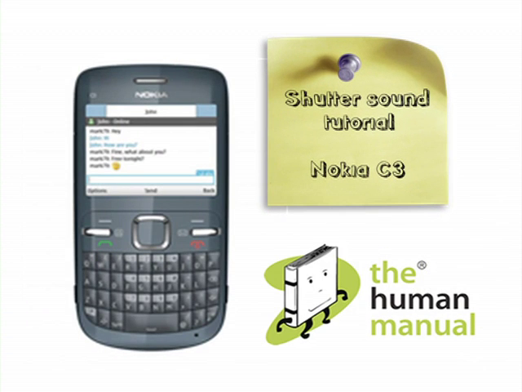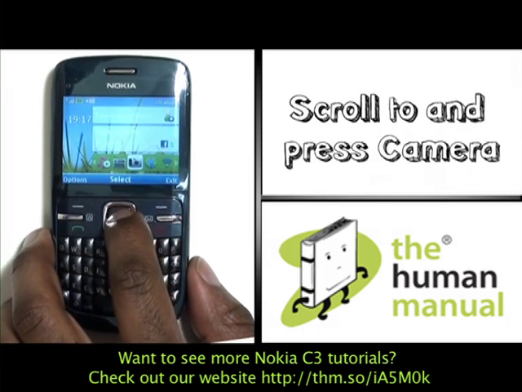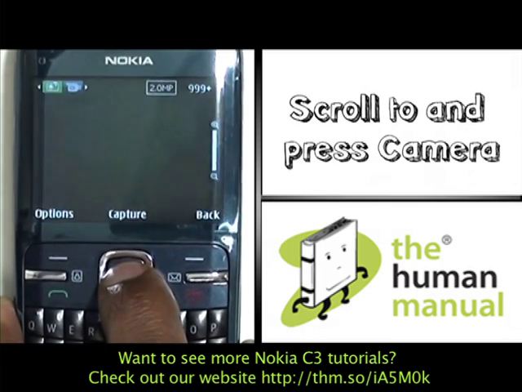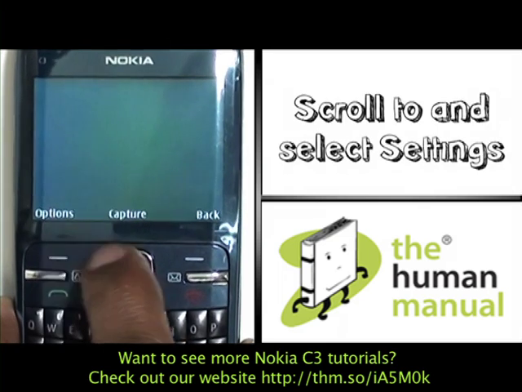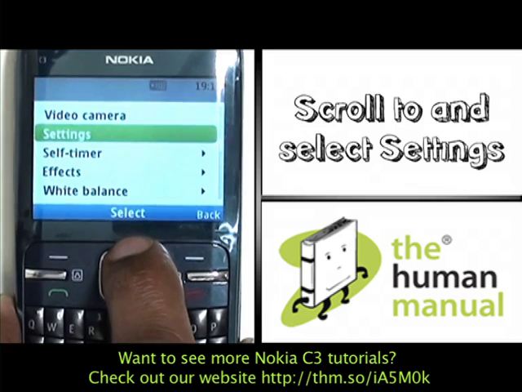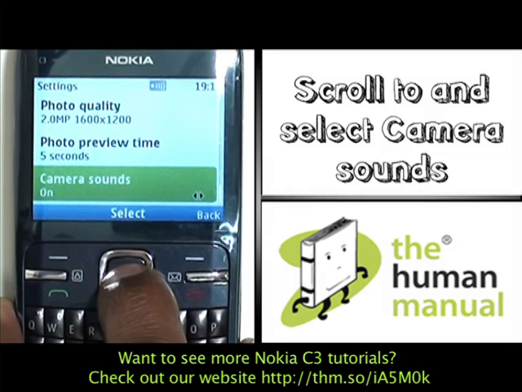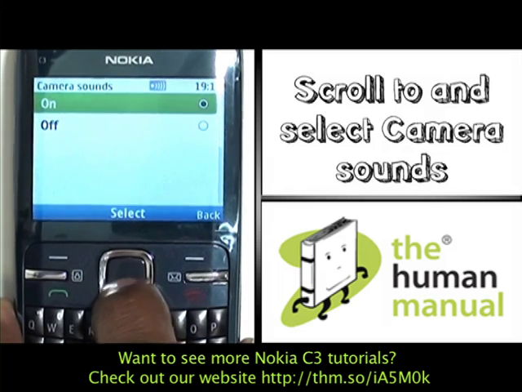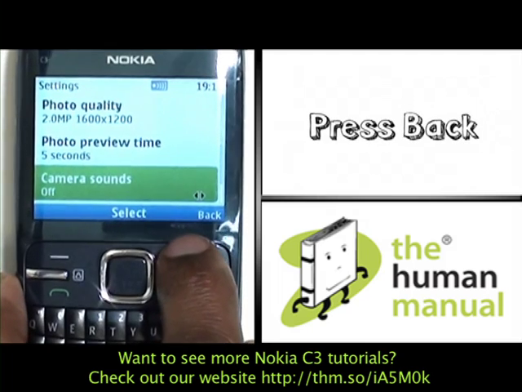In this tutorial, we're going to show you how to switch off your shutter sound. Firstly, start off by using your D-pad and scrolling up and selecting Camera. This is your camera's viewfinder. Please press Options. Now scroll down to and select Settings. Scroll to and select Camera Sounds, and then select Off. Your shutter tone is now off.